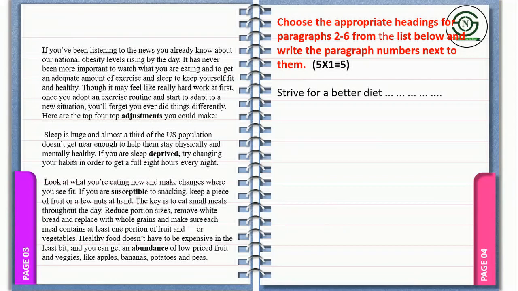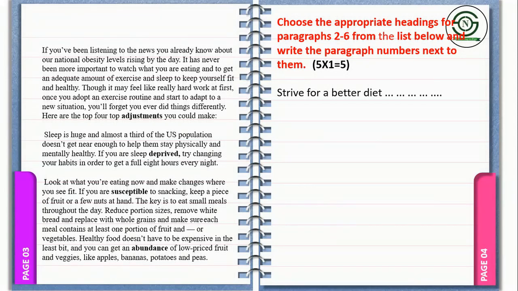Now, from the passage, we have type 2 questions. It says, choose the appropriate heading for the paragraphs 2 to 6. Please mind it, not 1, but 2, 3, 4, 5, 6 from the list below, and write the paragraph number next to them. Strive for a better diet. Let me bring you the paragraphs from the passage. These are the first 3 paragraphs. How are you going to do it? You don't need to spend much time when solving this sort of exercise. Always read the first line, or sometimes the first 2 lines, of the paragraph, and you can easily get the answer.